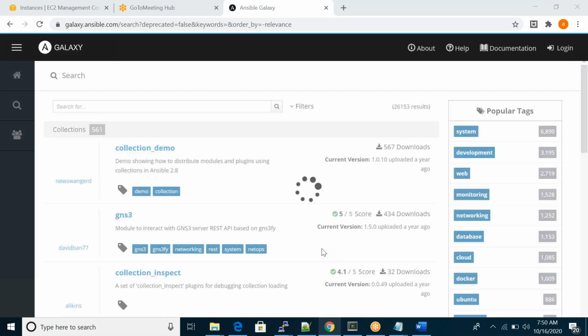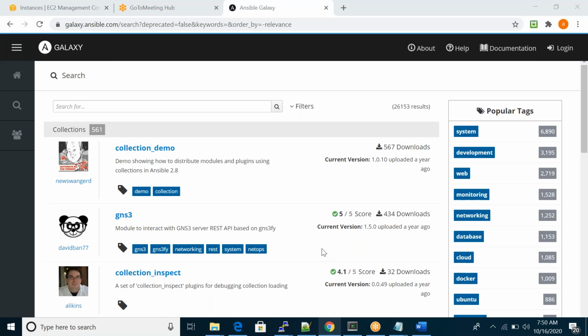If you want, you can write a playbook and upload it into Galaxy, or you can download any existing playbooks from Galaxy. Here you can see this guy, Alkins. He wrote one playbook, meaning the role concept, and uploaded it here to Galaxy. Such as a Tomcat.